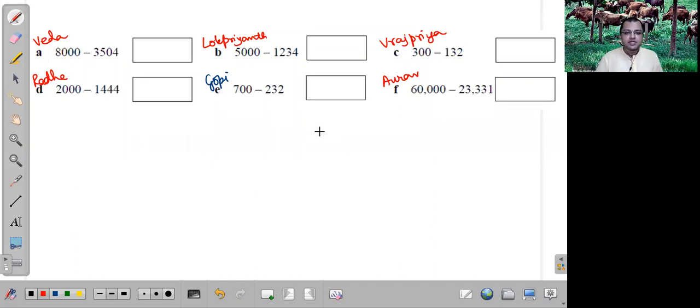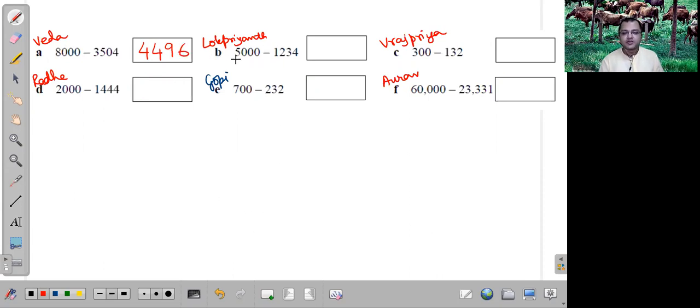Fine. So let us start. First one, Veda, please start. So when we're subtracting from 8,000, we make the 8 into a 7. That means 7 minus 3 would be 4. Then 9 minus 5 would be 4. 9 minus 0 is 9. Minus 4 is 6. Excellent.